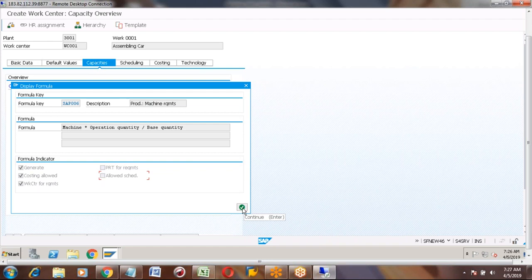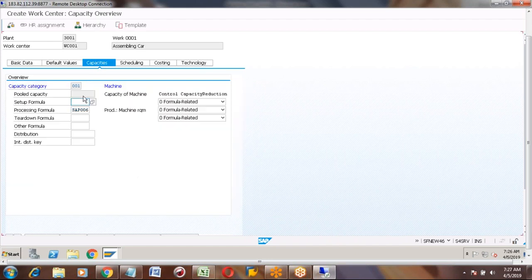Is it clear, this capacities tab? We maintain the capacity related data and we maintain the formula also, the processing formula. The other tab is a setup formula. We don't require that actually.